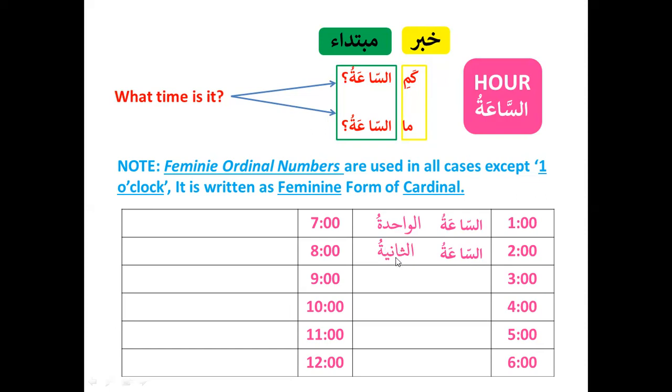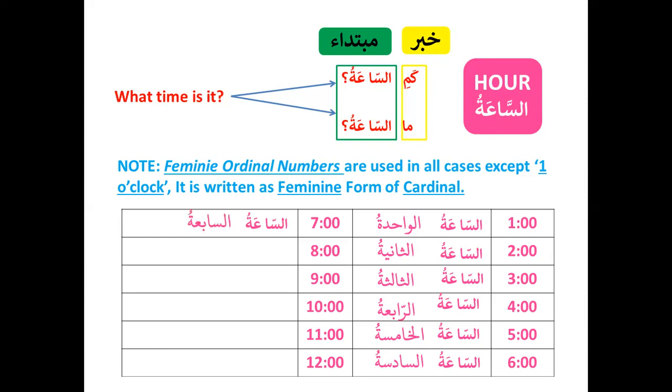Now, as-sa'atu as-saniyatu. So again, we are back to ordinal numbers, which is the fa'ilu pattern, and then the fa'ilu pattern changes to feminine, which is fa'ilatu. So you will see in all these numbers, you will be using the ordinal number pattern, which is fa'ilatu. So as-sa'atu as-salithatu, fa'ilatu, salithatu. As-sa'atu ar-rabi'atu, fa'ilatu, rabi'atu. As-sa'atu al-khamisatu. As-sa'atu as-sadisatu. 7 o'clock would be as-sa'atu as-sabi'atu, as-sa'atu as-saminatu, as-sa'atu at-tasi'atu, as-sa'atu al-ashiratu.